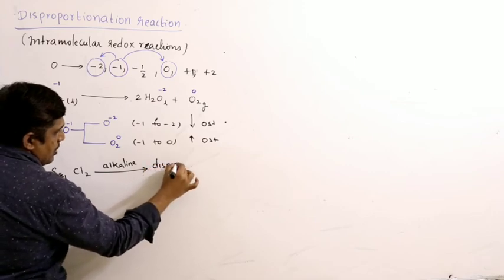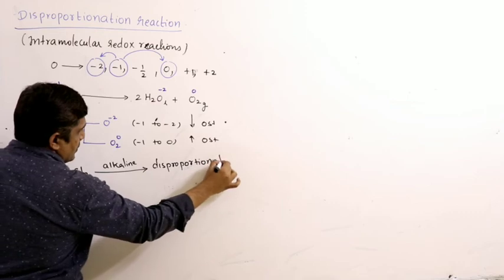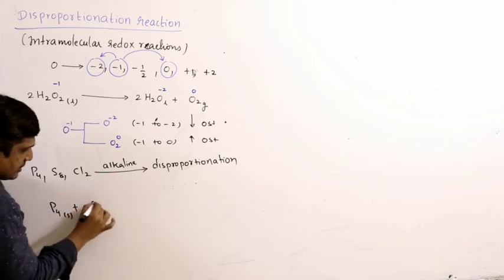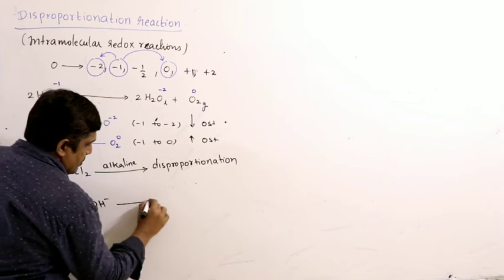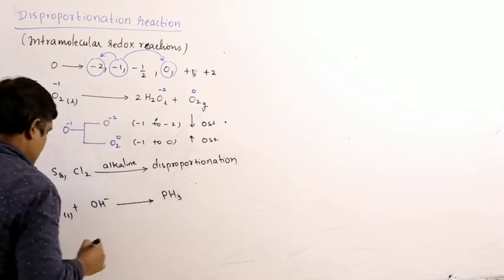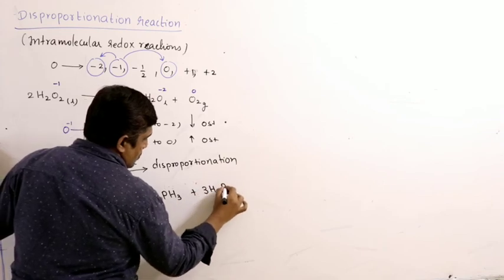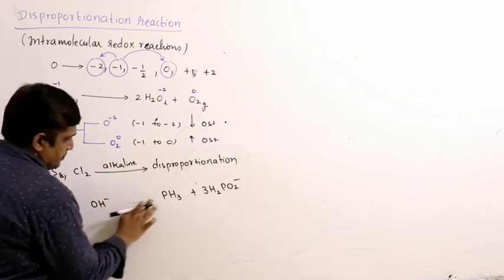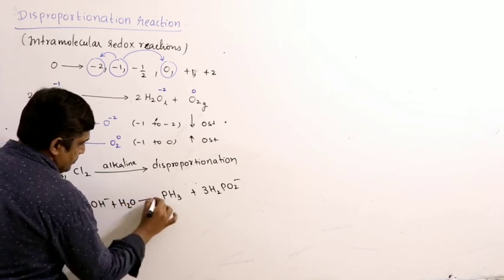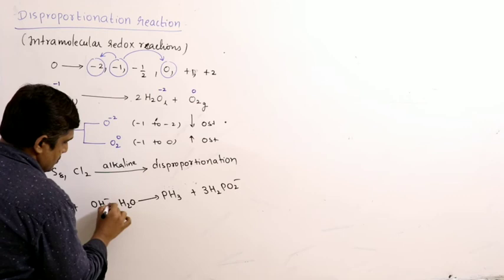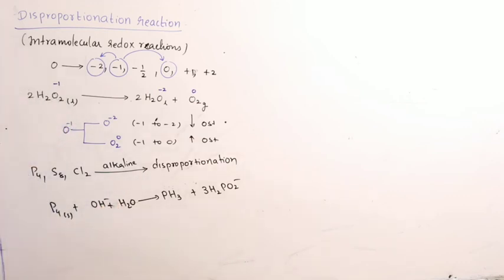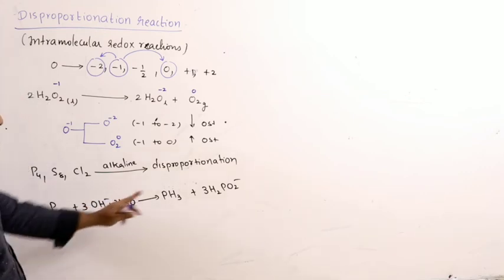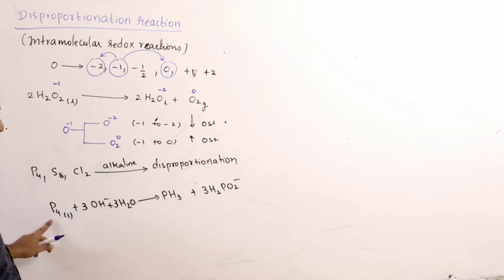Let us write: phosphorus solid in basic medium, OH minus, in the presence of water, gives PH3 plus 3 H2PO2 minus. Balancing the hydrogens, oxygens and phosphorus.